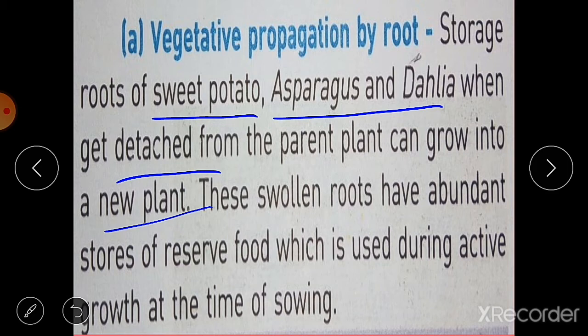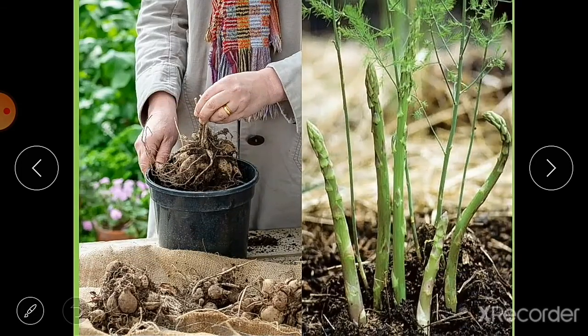These swollen roots have an abundant store of reserve food, which is used during active growth at the time of sowing. So the food that is stored in the roots is used during this growth time. So this is vegetative propagation or reproduction by root. Here you can see the plant known as dahlia, and these are the roots of dahlia. When they are sown into the soil, they again grow into a new plant. Here this is asparagus.